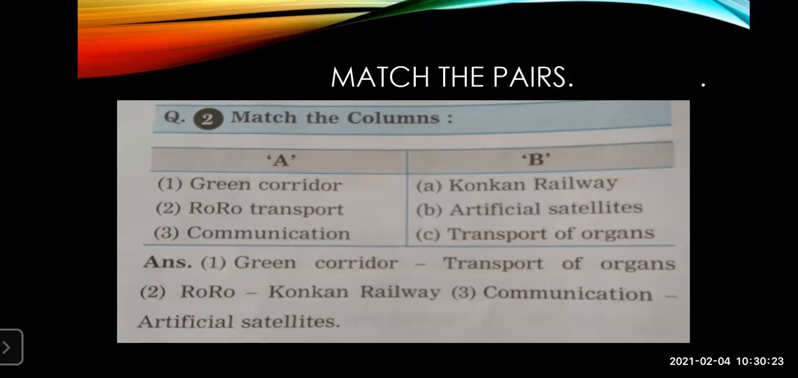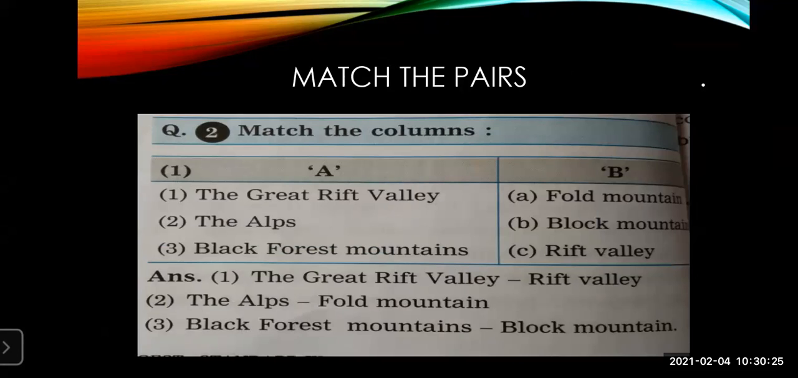So one more example we will take. A lot of examples of match the columns are there. Now here in column A, it is given Great Rift Valley, Fold Mountain, Alps, Block Mountain, and Black Forest Mountain, and in column B Rift Valley. Now, you know these are not the correct answers. So, what is the answer for this? Great Rift Valley, those are the rift valleys. Those are the forms and types of rift valleys.